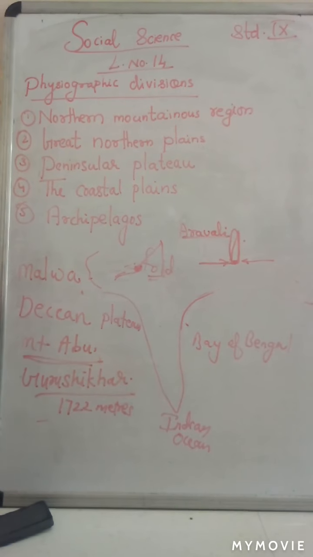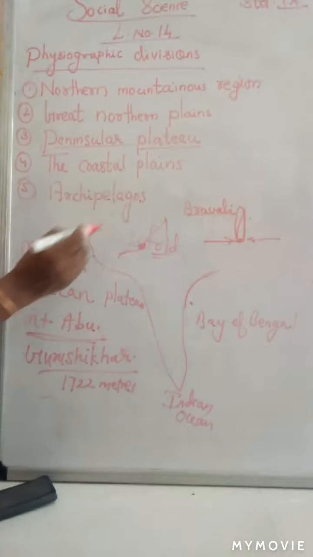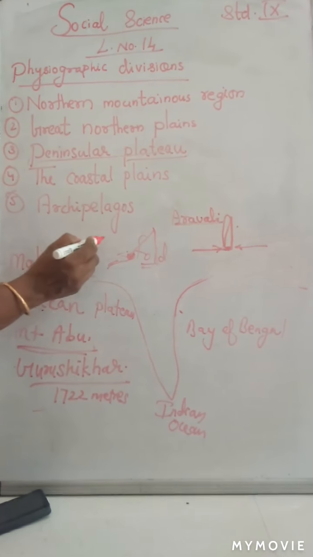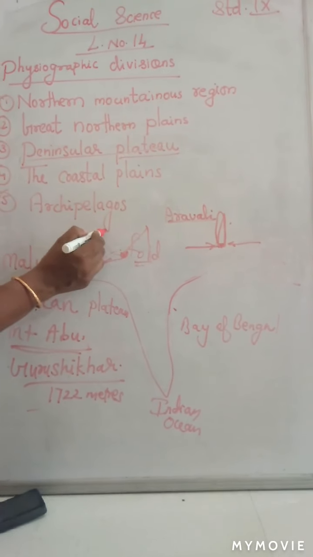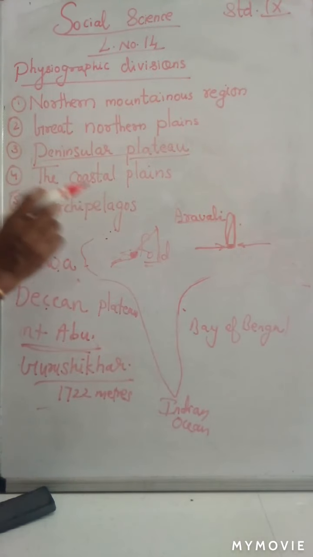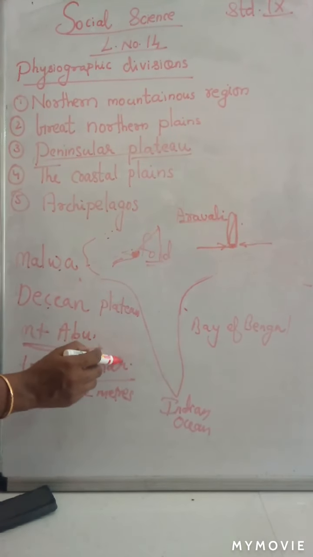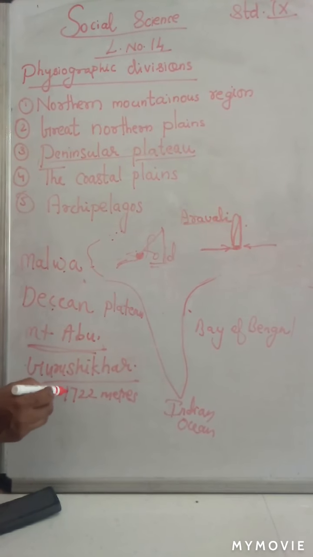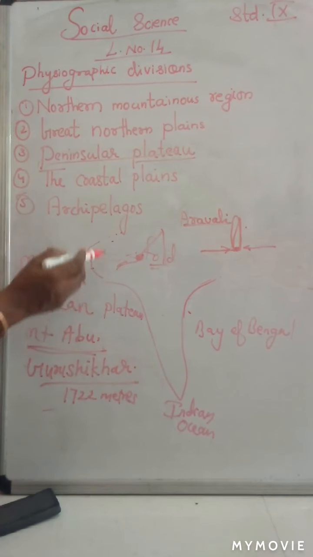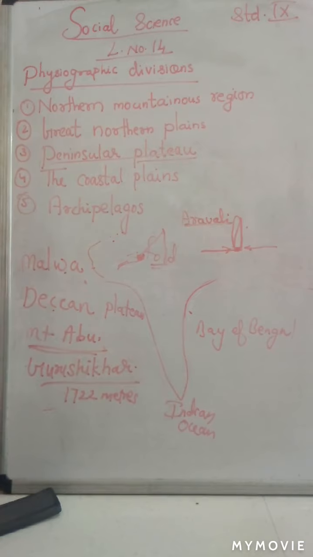Next, Deccan plateau. First, this peninsular plateau is divided into 2: Malwa plateau and Deccan plateau. The Malwa plateau we studied: northwest of this Malwa plateau is the Aravalli range. It is the oldest fold mountain, and Mount Abu is in this Aravalli range. Guru Shikhar is the highest peak in this range, with a height of 1722 meters. Many rivers, like Luni and Banas, also originate from this Aravalli mountain.